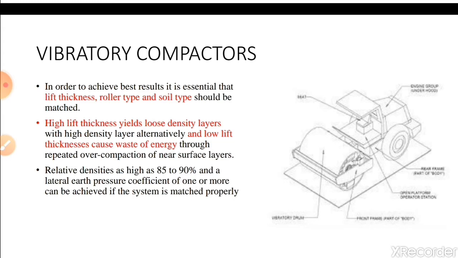Relative density as high as 85 to 90% and a lateral earth pressure coefficient of 1 or more can be achieved if the system is matched properly. This is the advantage of this type of compactors.